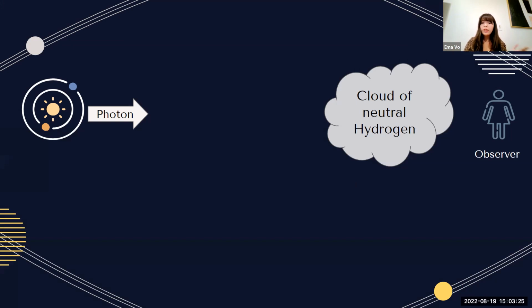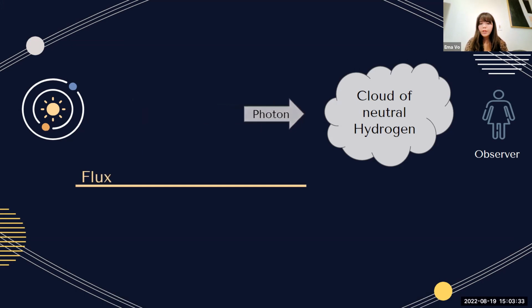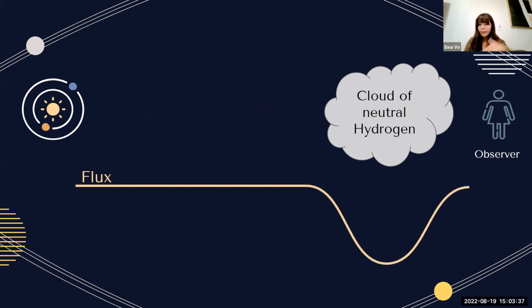When those photons hit those clouds, it's going to energize them. It's going to give energy to those electrons, and they're going to jump around in those levels. When the photons are moving, we measure an energy flow or a flux. And when they hit those clouds of neutral hydrogen, we see a dip in the flux because they got absorbed. We don't see that energy from the photons anymore because they got absorbed by the neutral hydrogen.